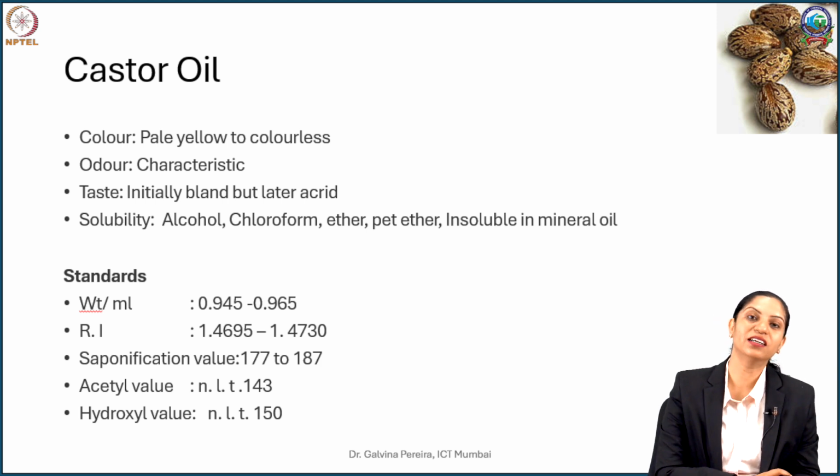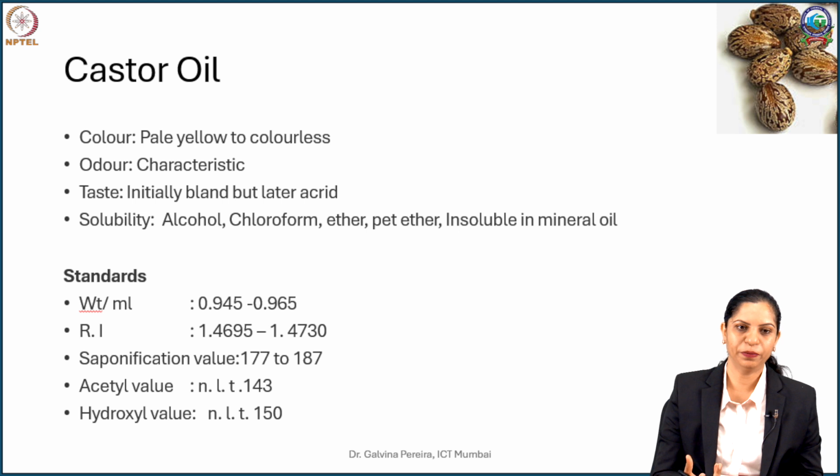Going by the standards, it is an oil which is lighter than water with a weight per ml of 0.9. Then refractive index 1.46 to 1.47, a saponification value of about 177 to 187, which is reasonably good, and because of the hydroxy group it has an acetyl value of about 143 and hydroxyl value of 150.